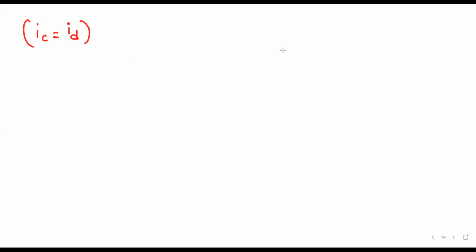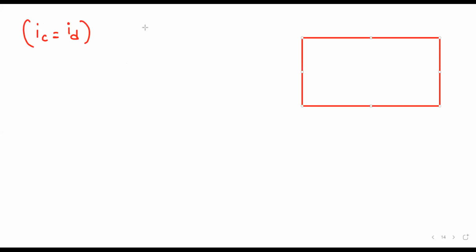So look here. Here we have a capacitor. This is the capacitor. This is the battery. And we have a resistance here. What is formula for conduction current? We have conduction current here.